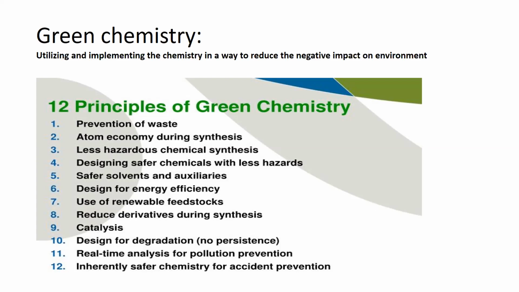So we use green feedstocks whose availability is abundant, and at the same time they are also available throughout the year. Then there comes the eighth principle of green chemistry. The eighth principle states that reduce derivatives during the synthesis process. So this implies that